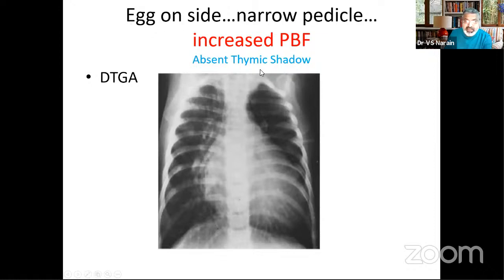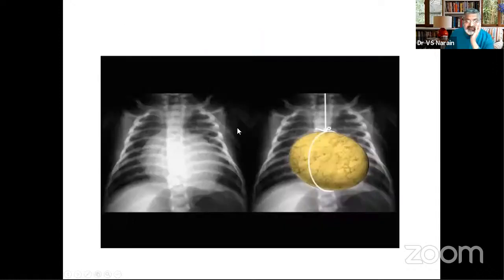Egg on side, narrow, and the thymic shadow is absent. So the cause of narrow pedicle is that you have pulmonary arteries and aorta sitting anterior posteriorly. There is absence of the main pulmonary artery segment, and the thymus is also absent. So because of these three situations, you have a narrow pedicle picture. No thymus, anterior posterior relationship of the great vessels, and the main pulmonary artery segment also absent. Narrow pedicle, egg on side, increased flow.